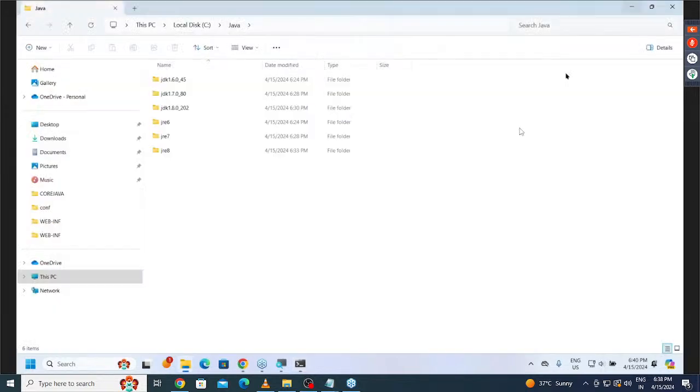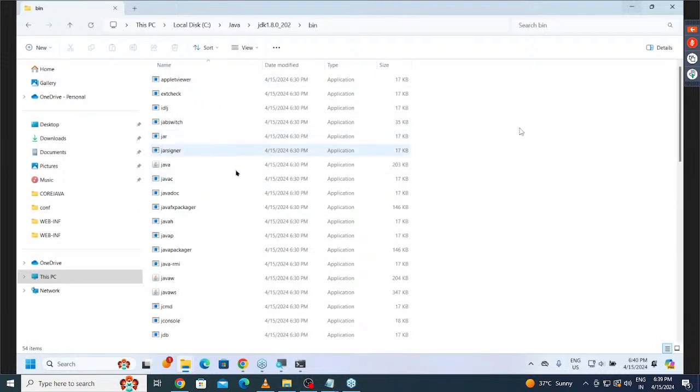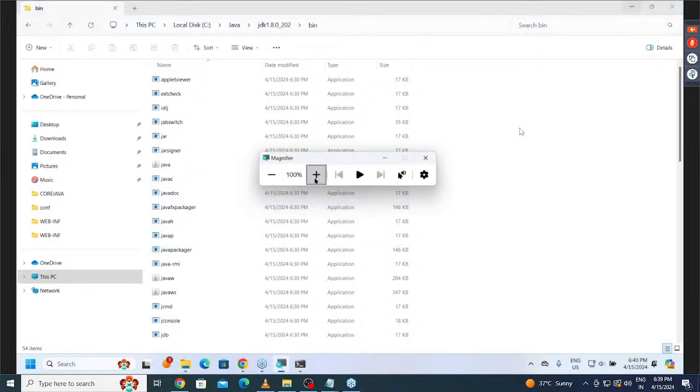First of all, let me check where all my Java commands are available. First, let me understand it. After that, I will set the path environment variable to the location where Java commands are available. Open any JDK, for example JDK 1.8.0_202. Open the bin folder in the JDK. Inside the bin, all Java commands are available.